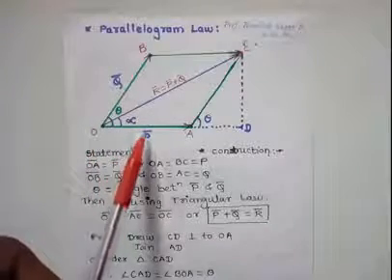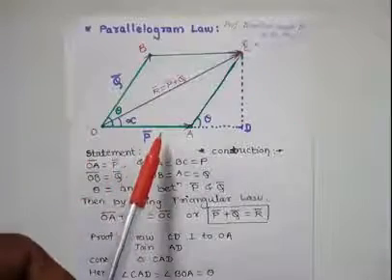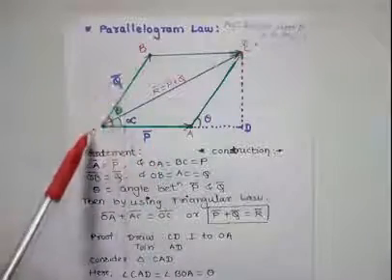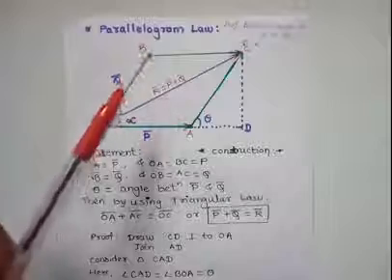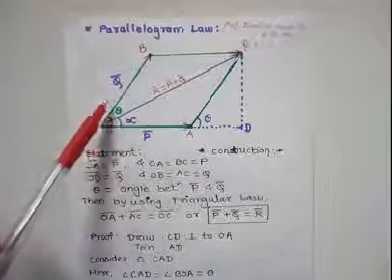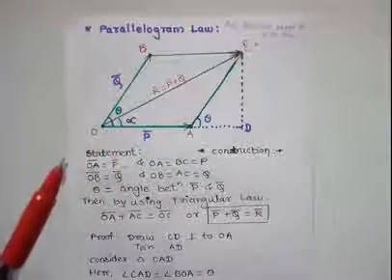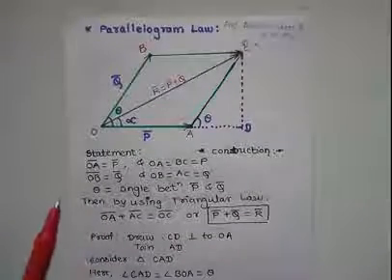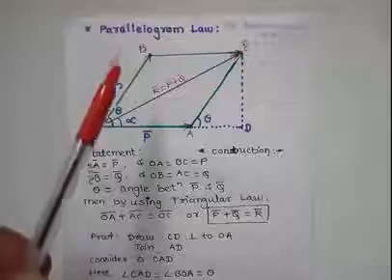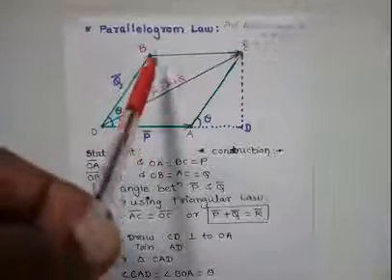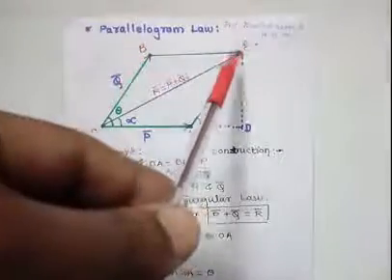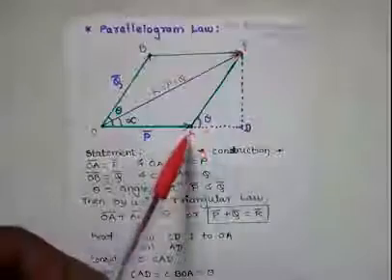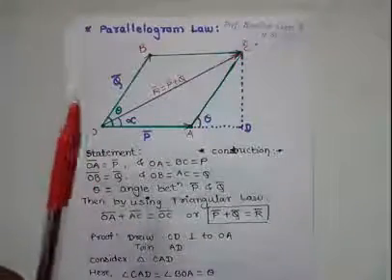Means P bar is OA bar and Q bar is equal to OB bar. Both are separated by angle theta. Both have magnitude and direction. Now there is some construction here. Join BC and similarly join AC of the parallelogram.